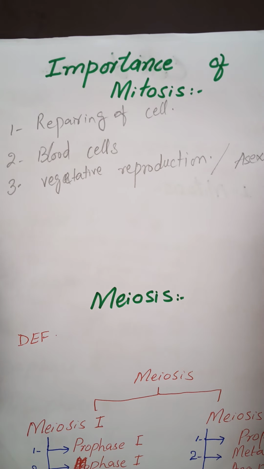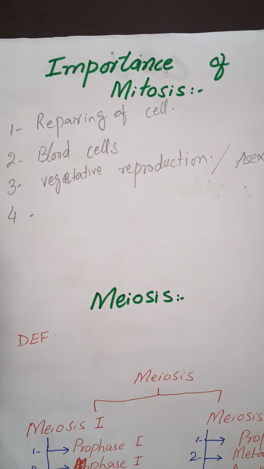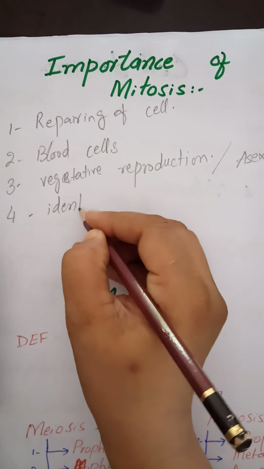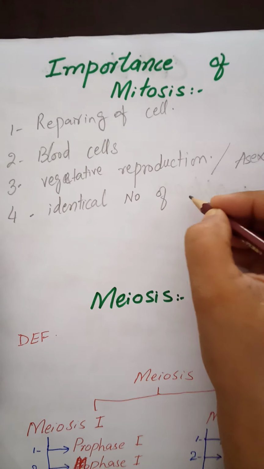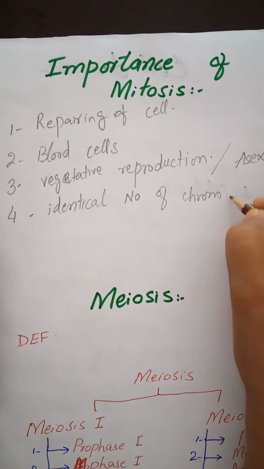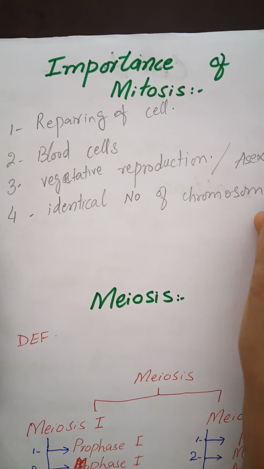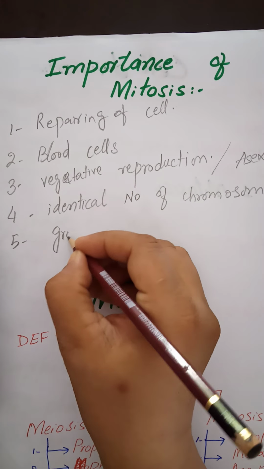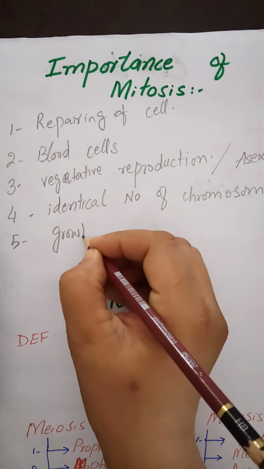Number 4, identical number of chromosomes. Daughter cells have the same number of chromosomes as the parent cell. These are the benefits of mitosis. Mitosis is also known as growth division. It is vital for the growth of living things.